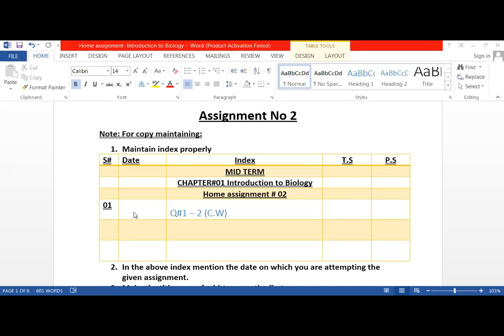Today I'm writing down the date. Today is 24th, 08, 21. Write down the date in the column for date, article serial number 1, and then question 1, 2 in the classwork copy.